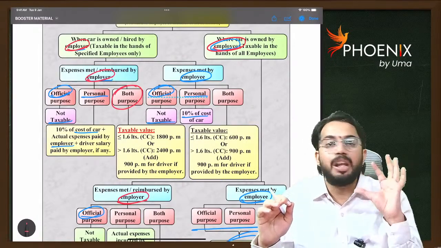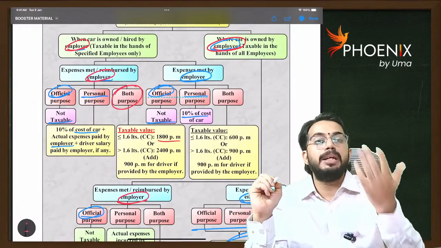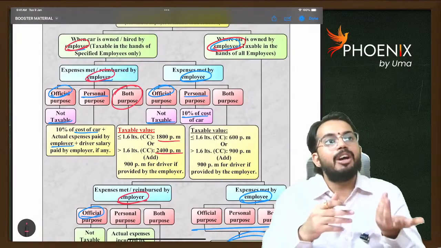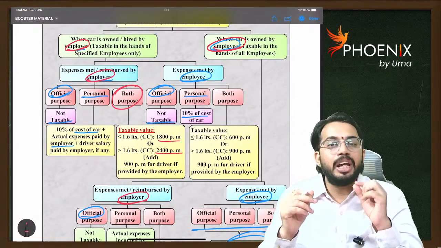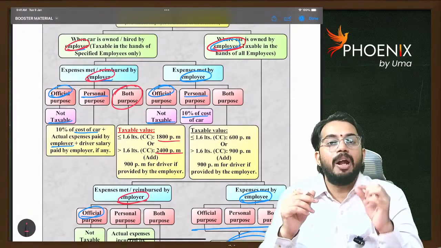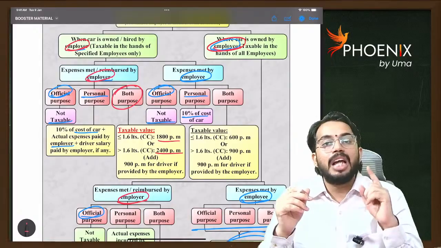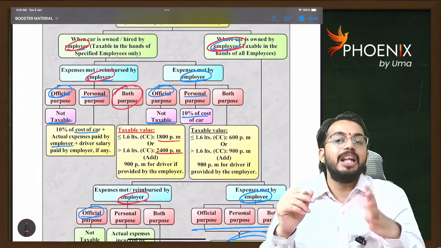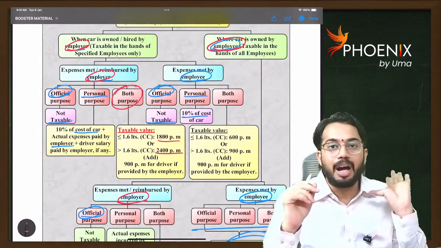If it is a small car, then the taxable value to me is 1800 per month. If it is a big car, the taxable value is 2400 per month. We call a car a small car if the cubic capacity is less than or equal to 1600 cc or 1.6 liters. If the cubic capacity is more than 1600 cc, then it is a big car. If a driver is also provided, then additionally 900 rupees per month is a benefit taxable to me. Are you able to understand?